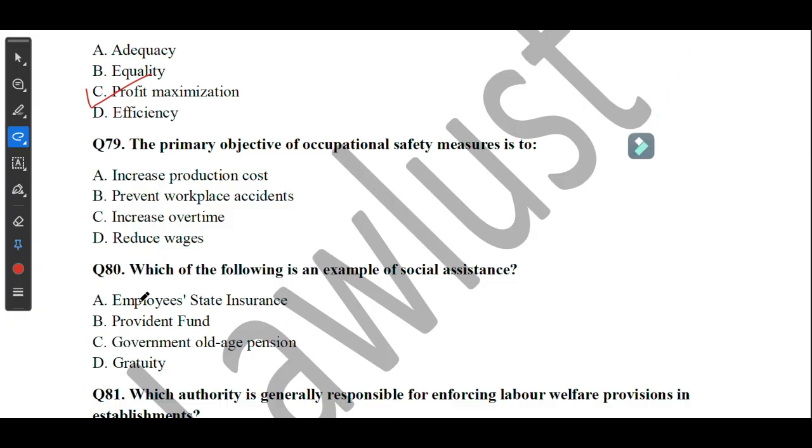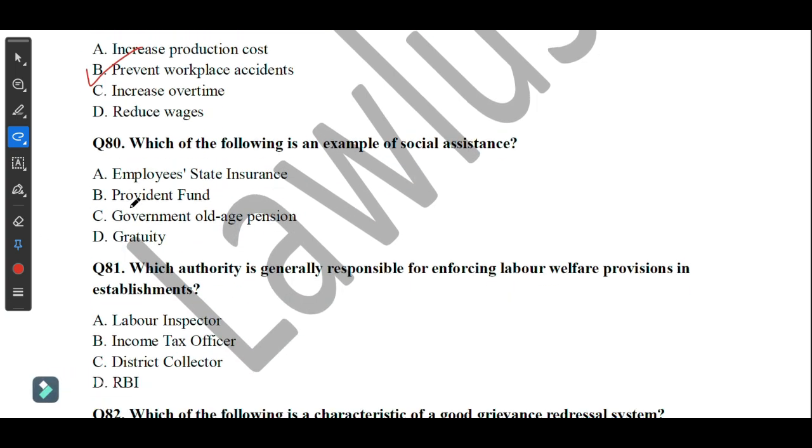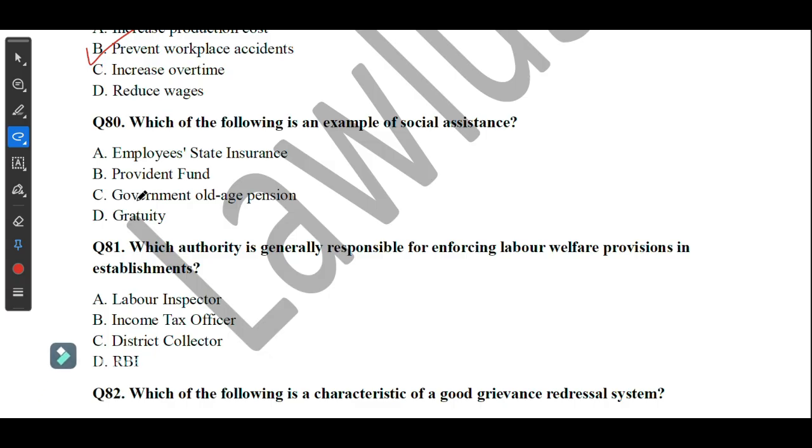Question number 79, the primary objective of occupational safety measures is to, here the answer is option number B, that is prevent workplace accidents. Move on to the next question, which of the following is an example of social assistance? So here the answer is old age pension. So move on to the next question.